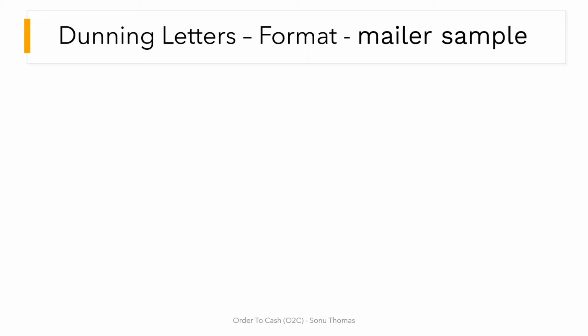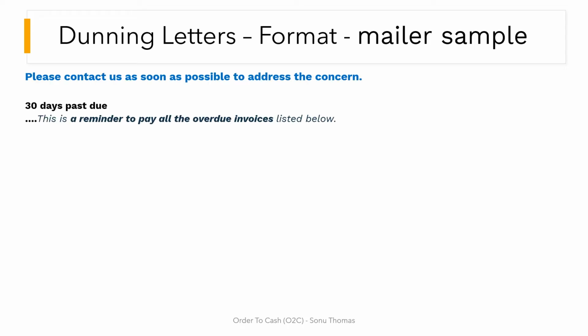Dunning letters are a formal communication to customers requesting them to remit the overdue invoices at the earliest, since these are past dues. We gradually build up the tone of the reminders for aged receivables. The intent is to make the client respond and contact us as soon as possible to address the concern.